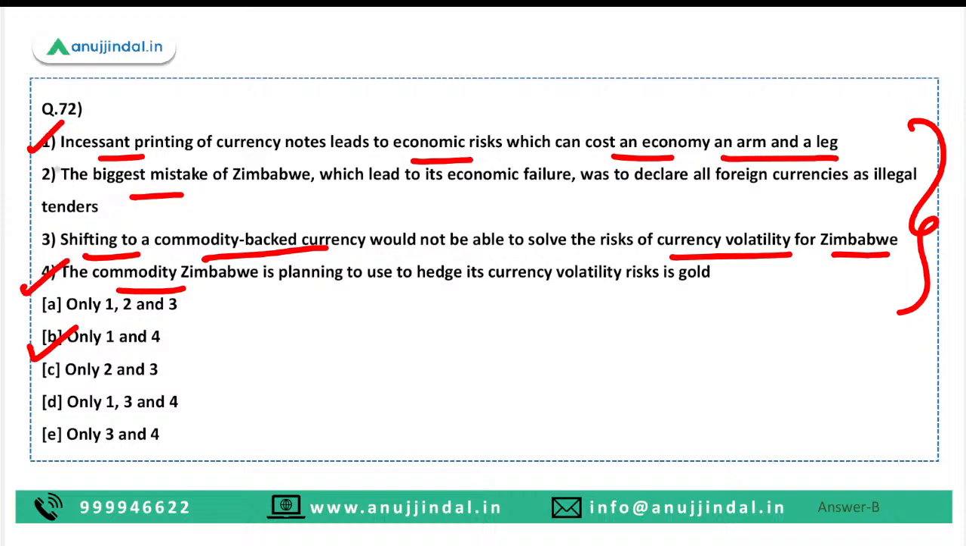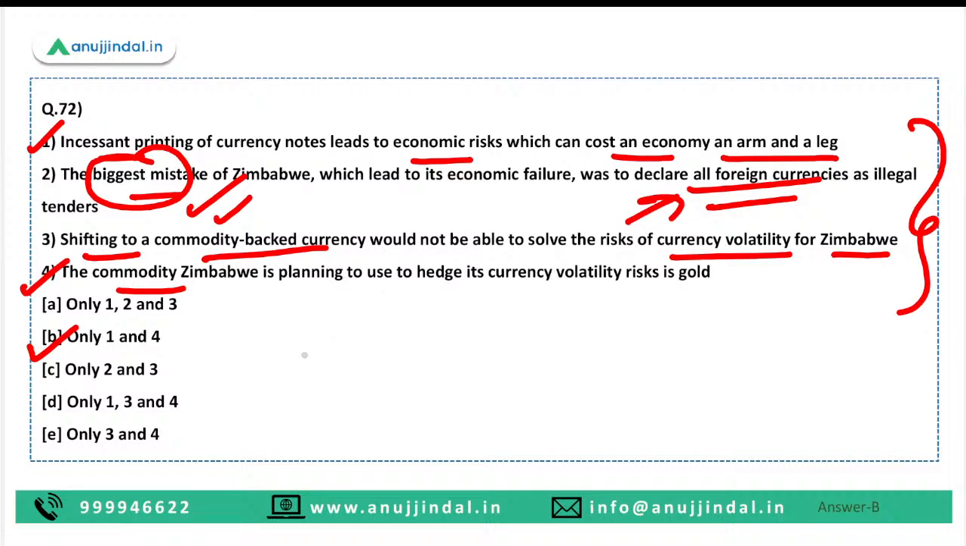Okay. So now why is the second statement not correct? The reason is that it was not the biggest mistake of Zimbabwe. The biggest mistake was the printing of notes so that they can reduce their inflation. That was the biggest mistake, and not declaring all the foreign currencies as illegal tenders, because Zimbabwe took this step in order to reduce the hyperinflation that it was facing.